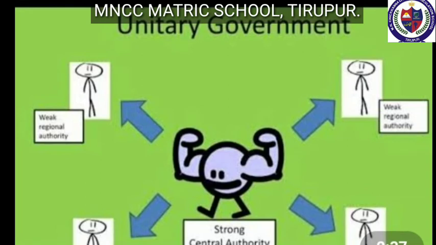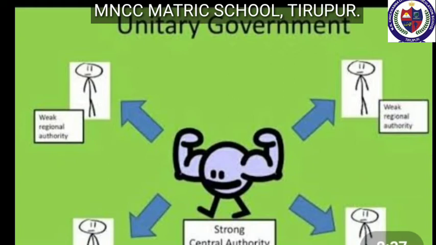Next, unitary features of the Indian Constitution. Strong center, single constitution, flexibility of the constitution, emergency provisions, single citizenship, and all India services, etc.